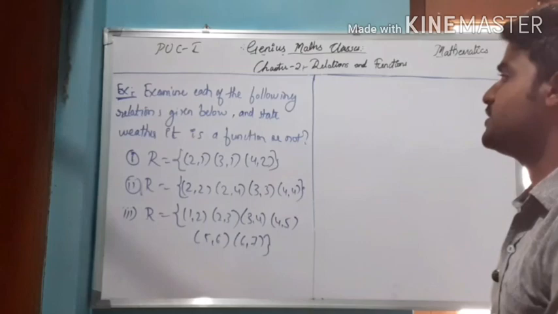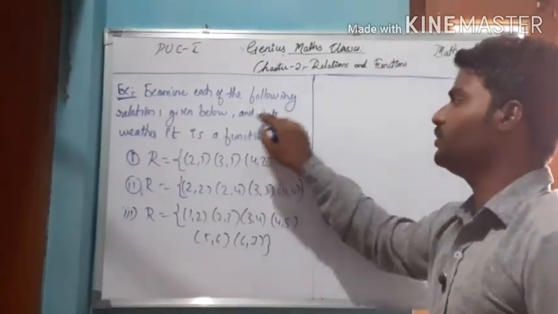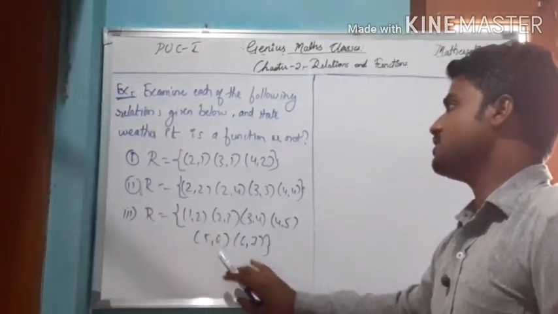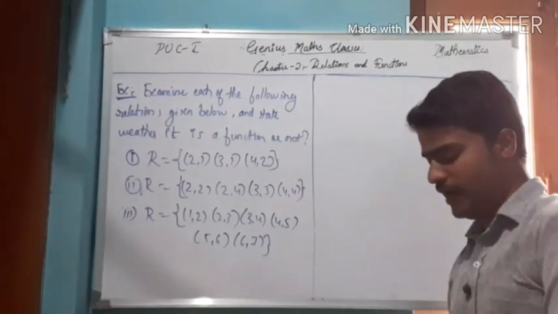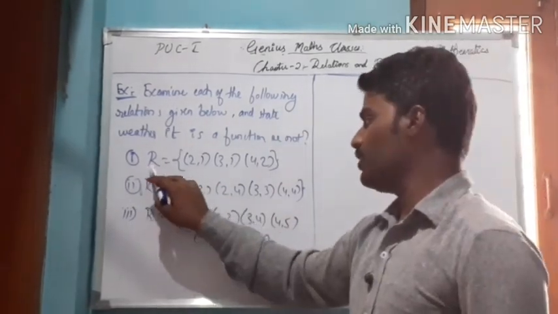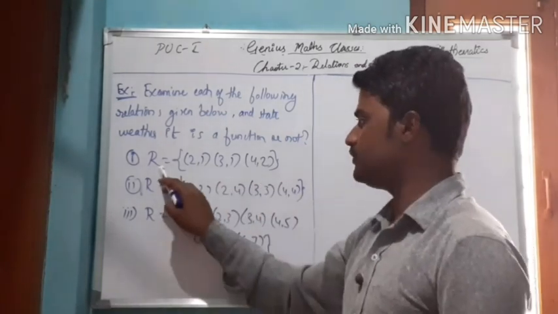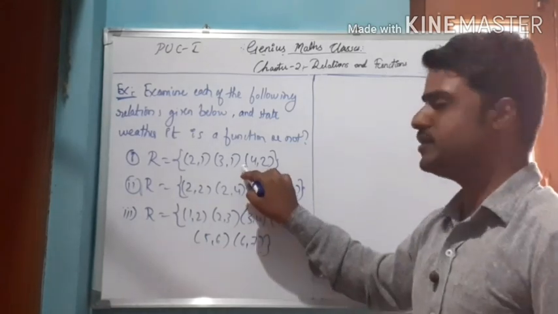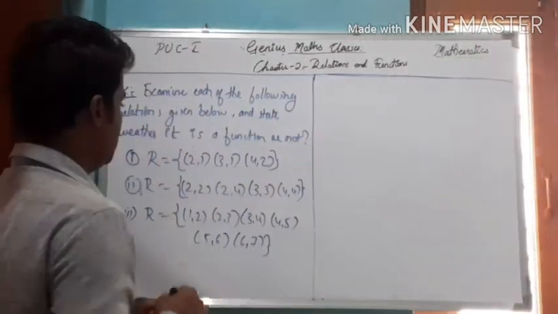Let me consider another example. Examine each of the following relations, these three relations, and state whether it is a function or not. So let me consider the first example. R equals {(2, 1), (3, 1), (4, 2)}. Here you can say whether it is a function or not.